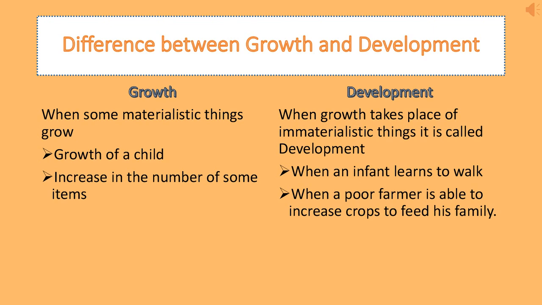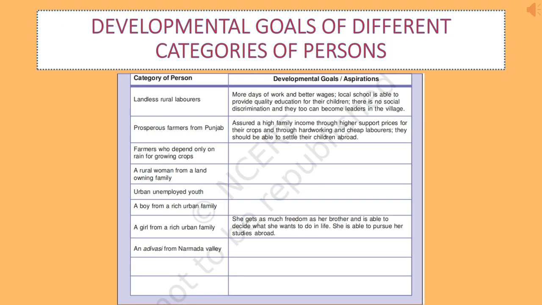So here we are taking two small examples of growth in immaterialistic things, which cannot be exactly calculated in materialistic terms or in figures. Then we can say development takes place.